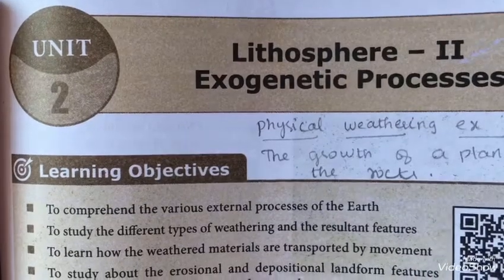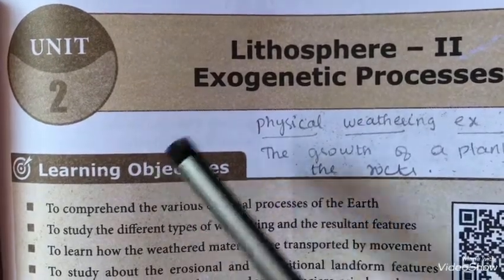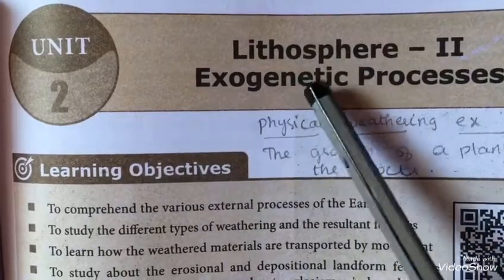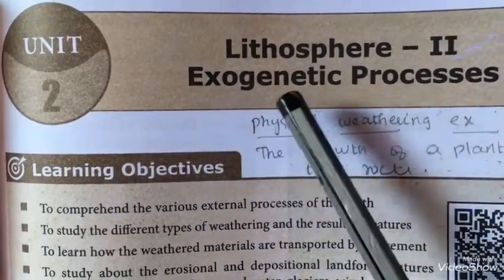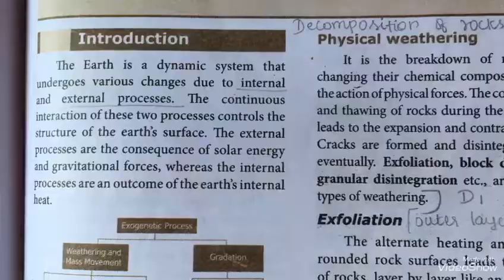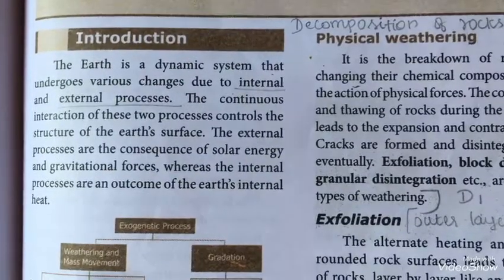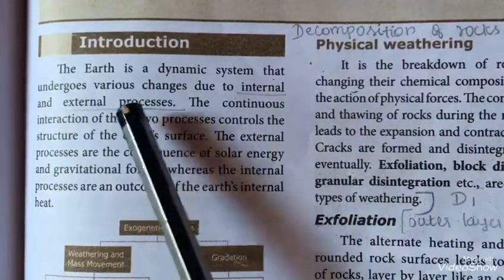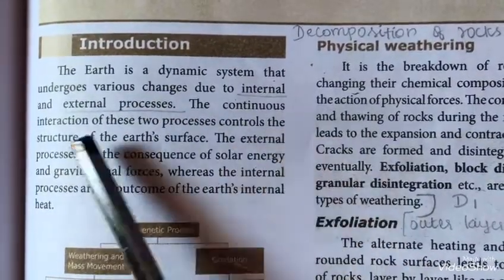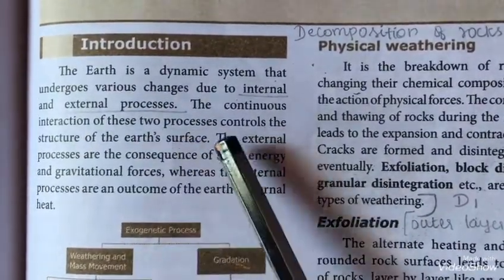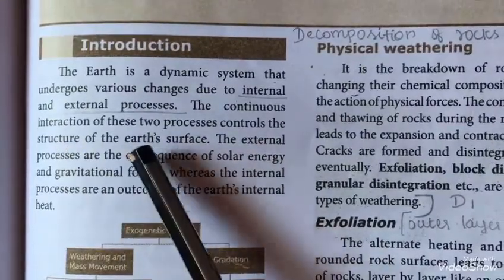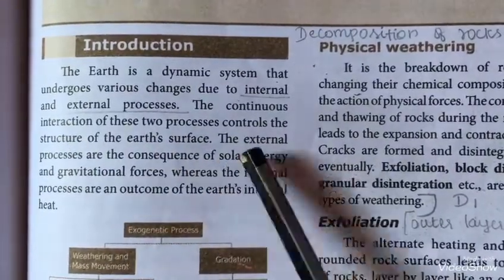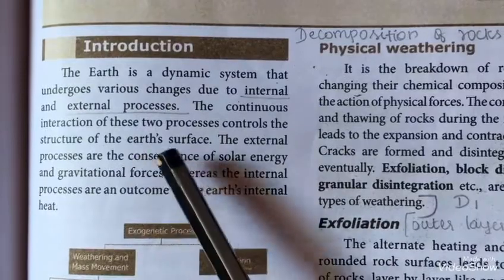Hello students, today we'll see the second unit in geography, that is lithosphere 2, exogenetic processes. Introduction. The earth is a dynamic system that undergoes various changes due to internal and external processes. The continuous interaction of these two processes controls the structure of the earth's surface.